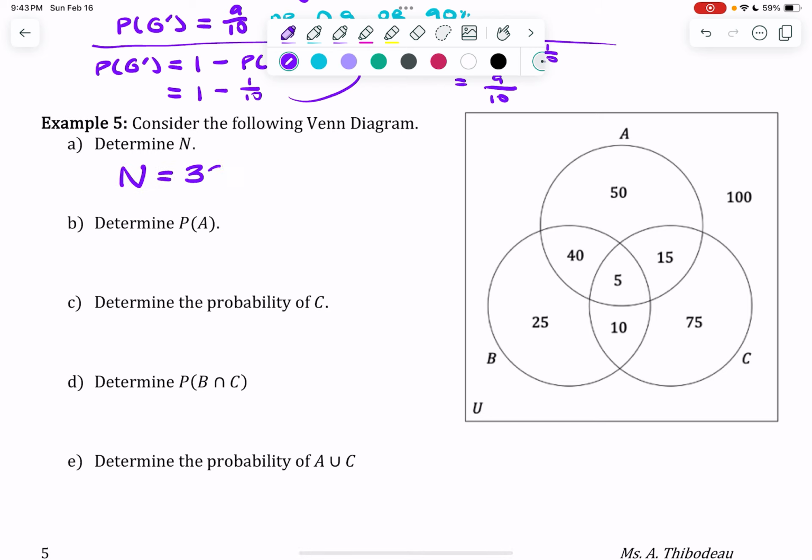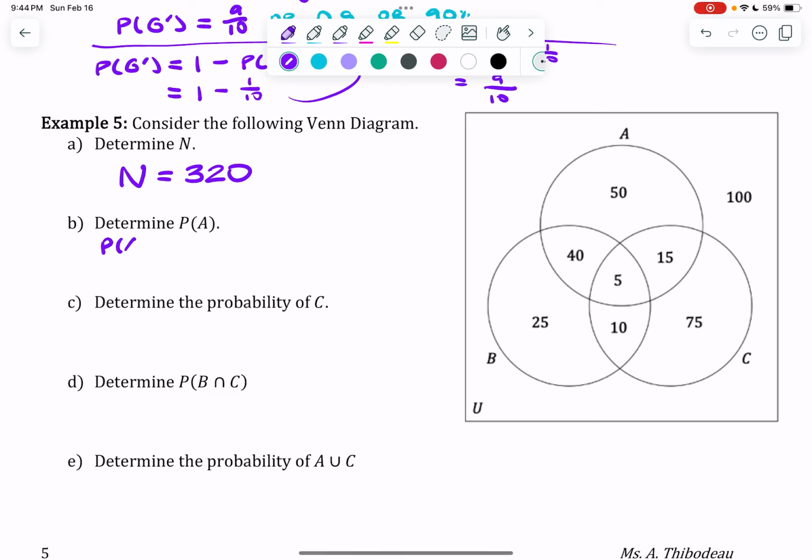I end up with n is equal to 320. So we're about to calculate a bunch of probabilities here. All of the denominators will be 320, at least before we reduce it, because we're talking about the same Venn diagram, which means it still has the same number of elements in the universal set, or in the sample space, or the total possible outcomes, whatever context we're talking about here.